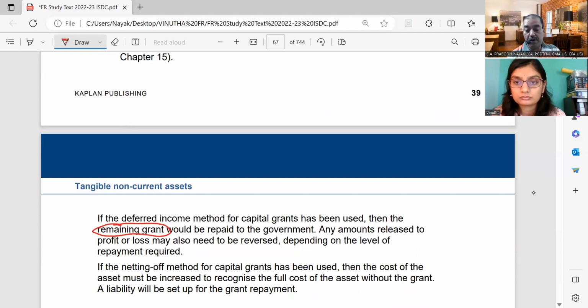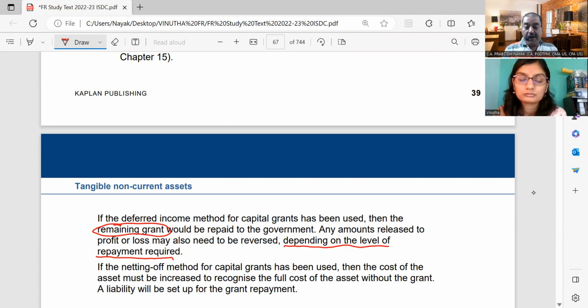How much is to be repaid? If the government is asking you to repay only the balance, only the balance amount will be repaid. But if the government is asking you to repay the full amount, then whatever you have shown in the profit and loss also needs to be repaid, which means that initially you showed a credit in the P&L. Now you will reverse the entry and debit the P&L.